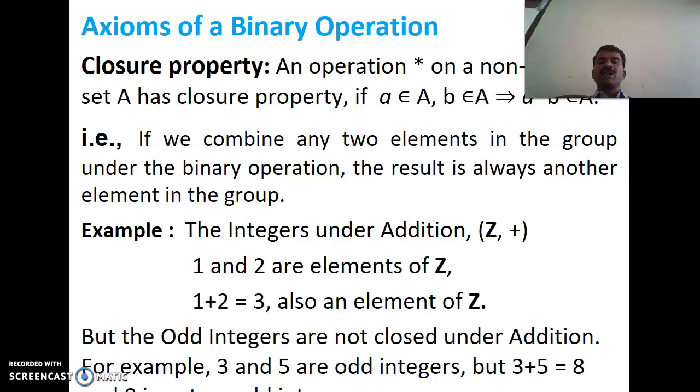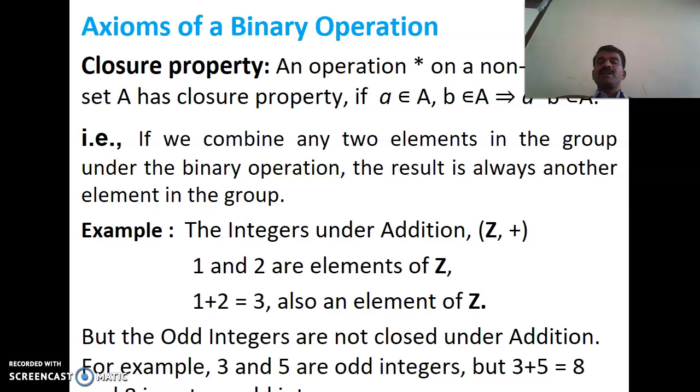An operation star on a non-empty set A has the closure property if a star b belongs to A, provided a and b are elements of A. That is, if we combine any two elements in the group under the binary operation, the result is always another element in the group.